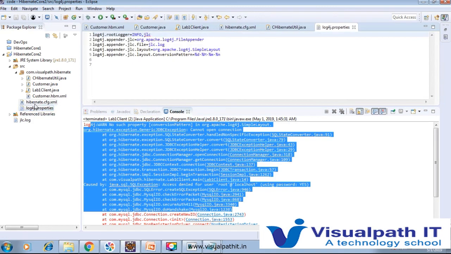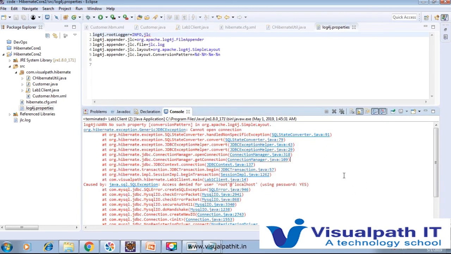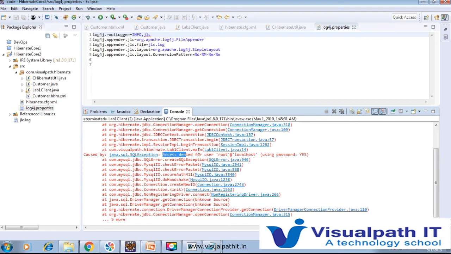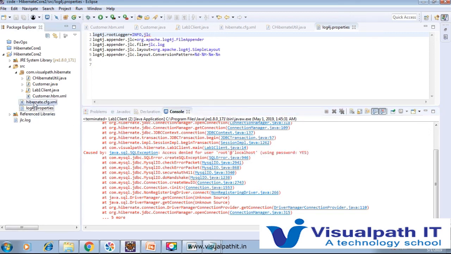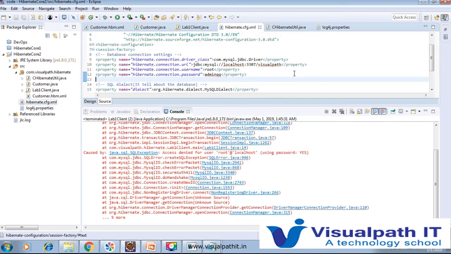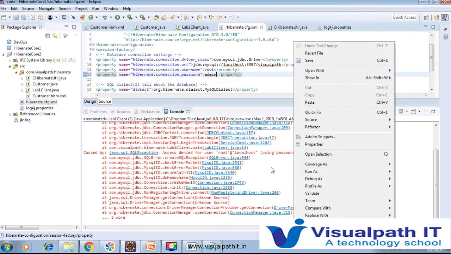So we have to add this log4j.properties file, and very little information we have to add here. We can get this information anywhere, and it is very helpful for generating a particular type of log. Even Hibernate is providing a very point-to-point exception, so through that we can easily solve our problem, what exactly the problem is and how we can solve it. So here we can see the Hibernate exception and we can understand it.